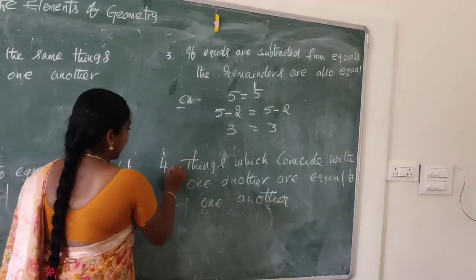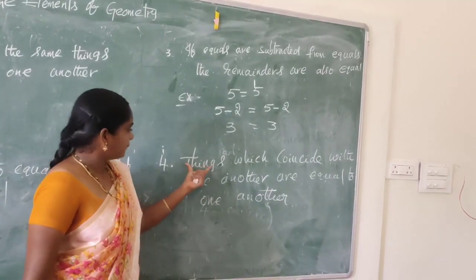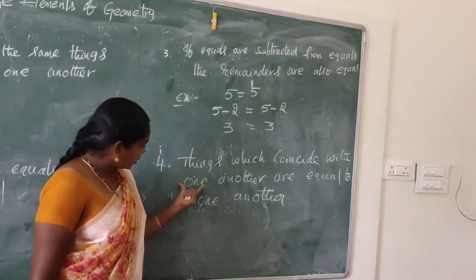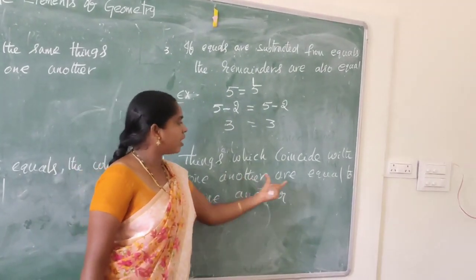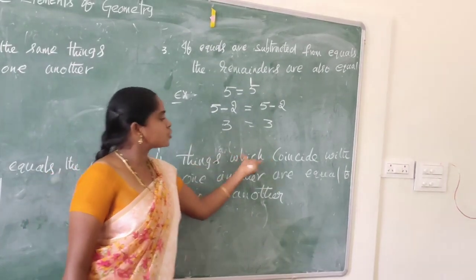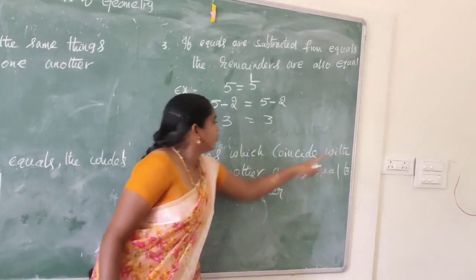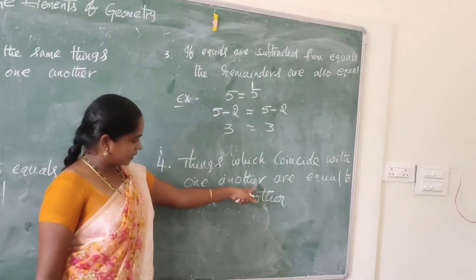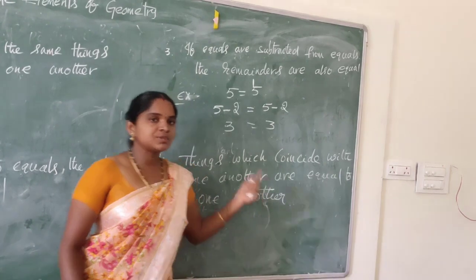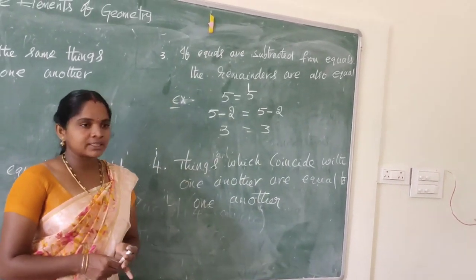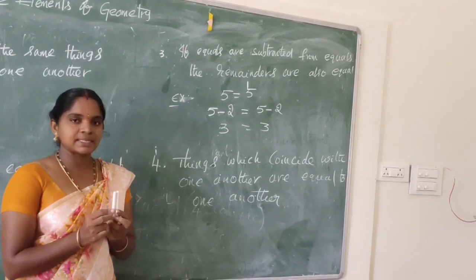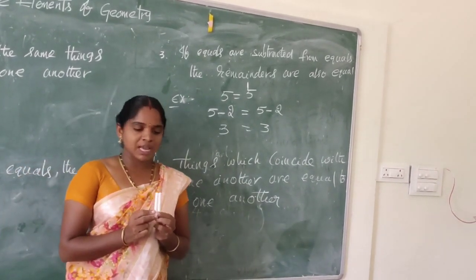Next, fourth axiom: things which coincide with one another are equal to one another. This means two equal things. Let us take two equal chalk pieces.